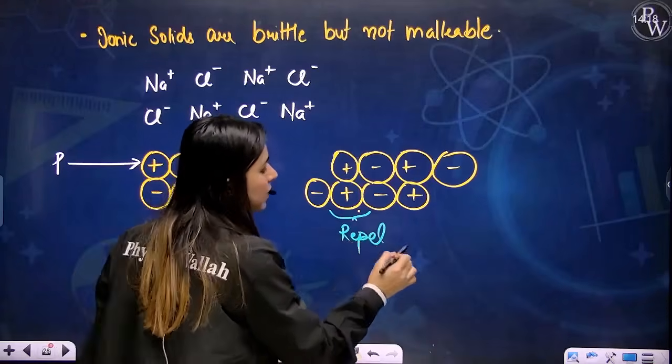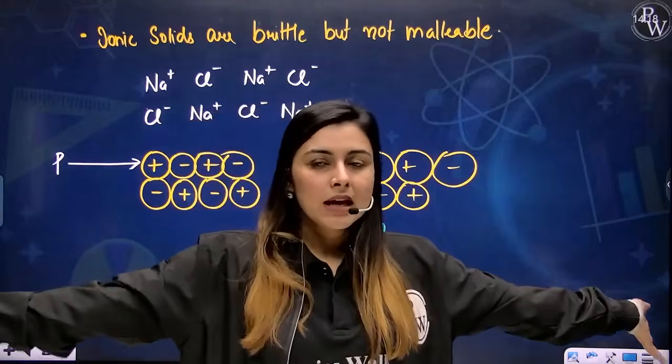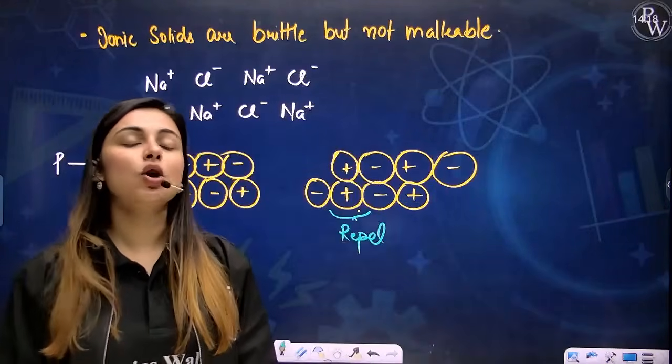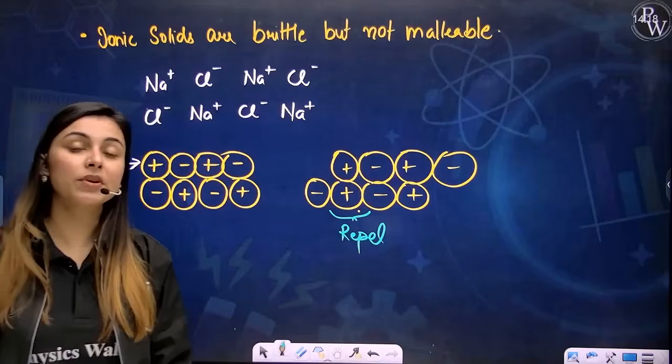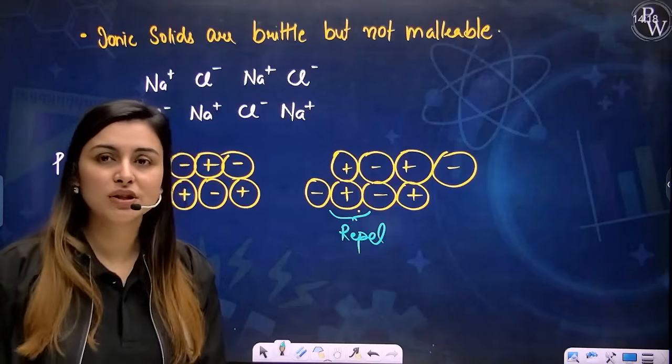And since they will repel, this will break into pieces, right? Yes. So that is the reason your ionic solids are brittle in nature.